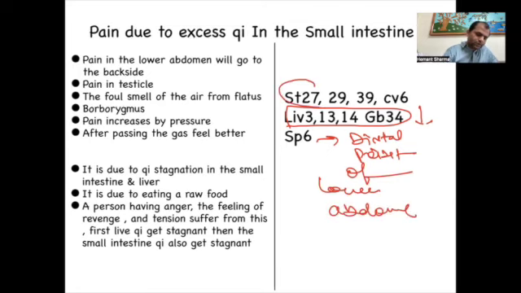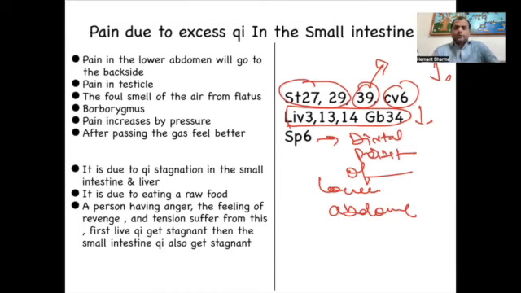Then we'll take a local point of the abdomen and the point of the small intestine, point of the chi, sedate all. So with the help of this, we can work on the personality, which I told you: very young, smart person having muscular body, but passing the gas because of the disharmony in the small intestine due to anger and revenge, tension.